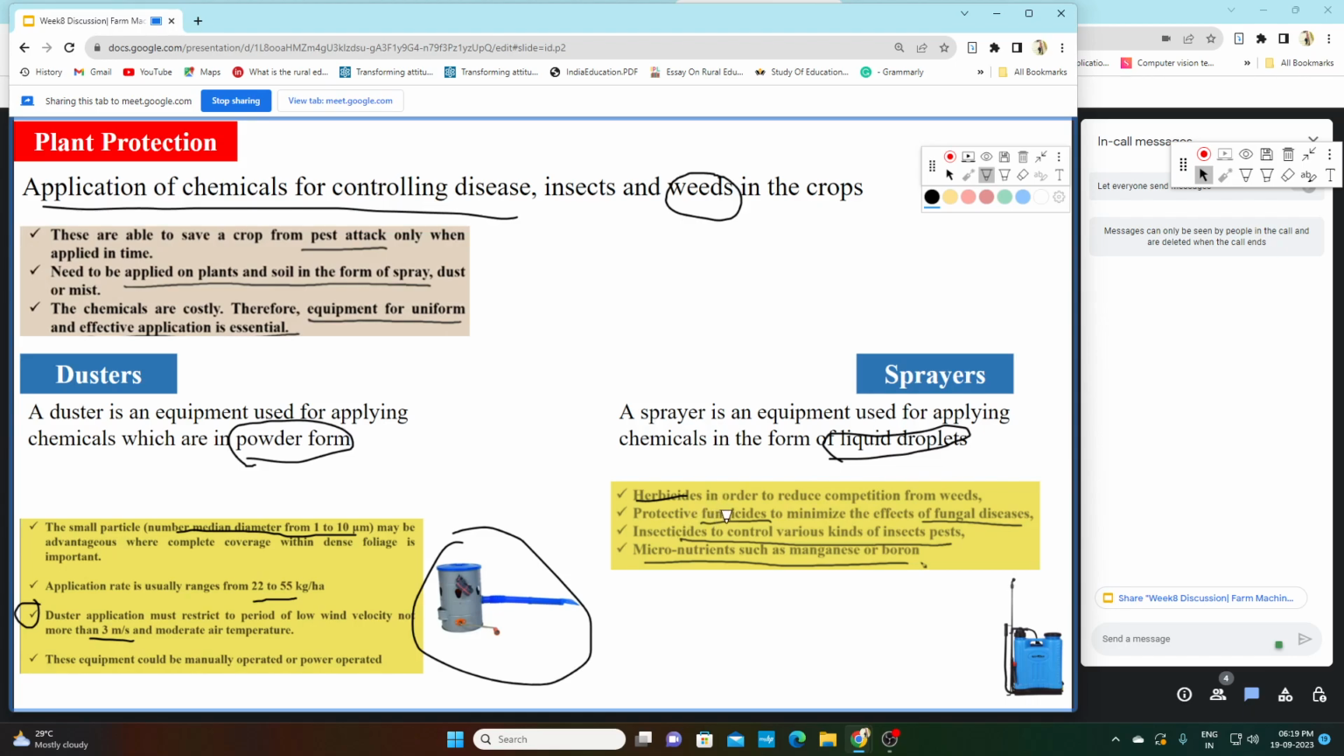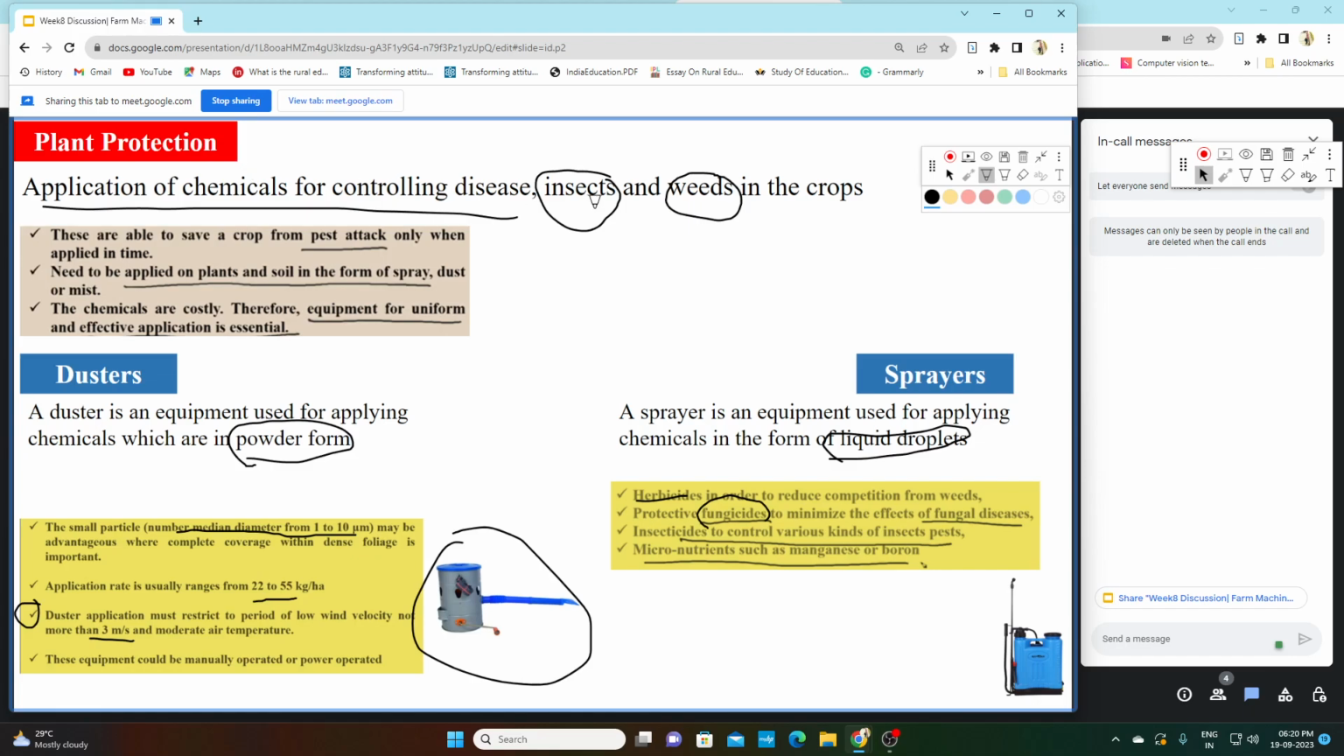Second is fungicide. The name fungicide, we have to protect our plant from fungi. So protective fungicides to minimize effect of fungal diseases. Third is insecticide. If we are talking about insects, then it is insecticides. Insecticides to control various kinds of insects and pests. Okay, insects and pests together we call it insecticide. And fourth point, micronutrient such as manganese or boron.